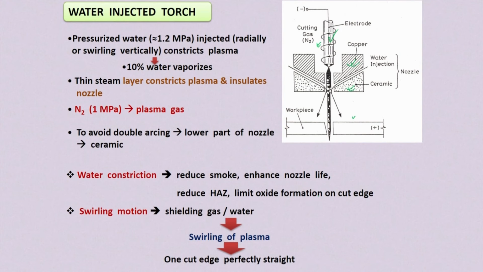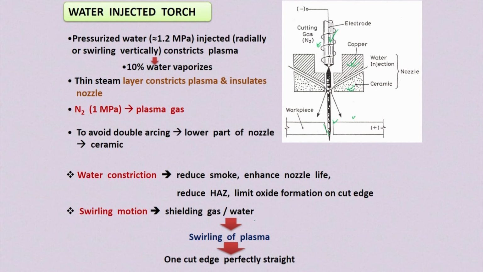Sometimes a swirling motion is given to the water. Because of this swirling motion, you can see one side of the cartridge is perfectly vertical and the other side is inclined, it is tapered. So one side of the cartridge becomes perfectly vertical if you give a swirling motion.